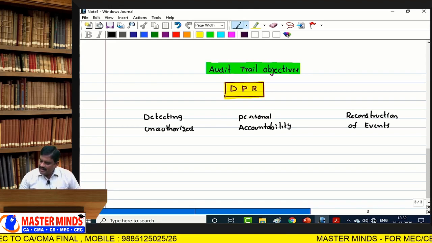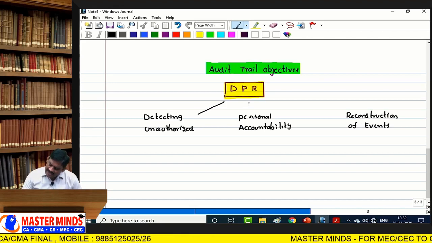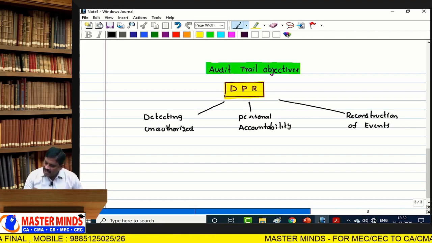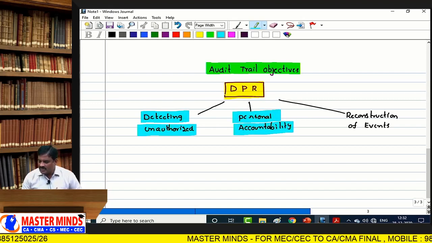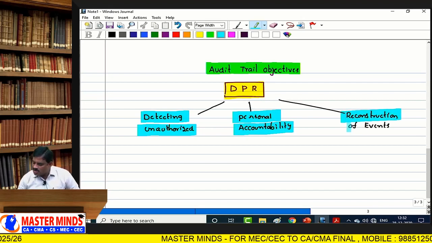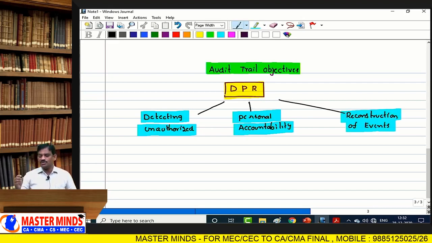See, if everything is recorded, then we can have detection of unauthorized access, maintenance of personal accountability, and reconstruction of events.